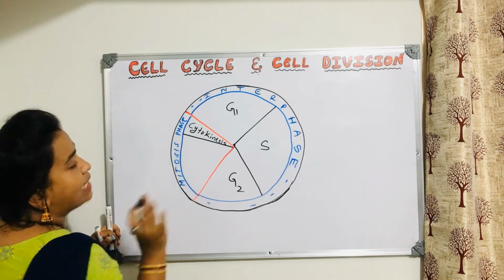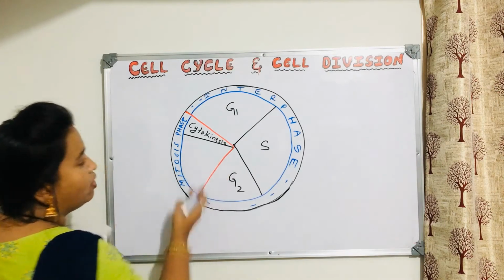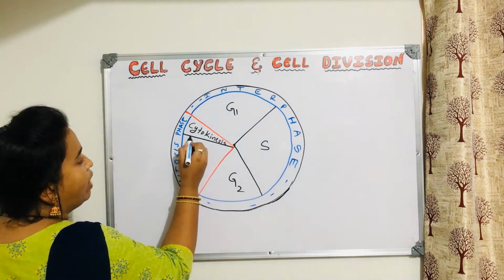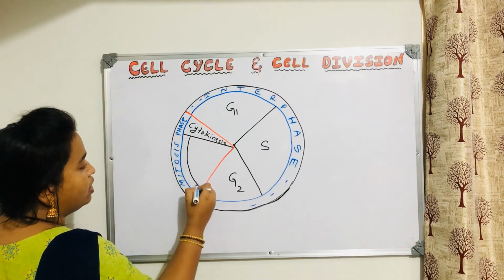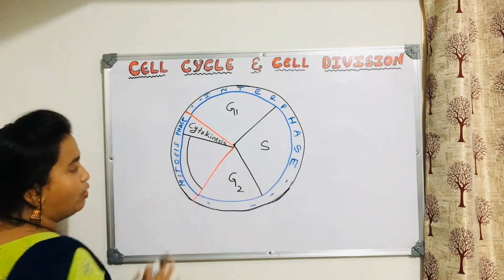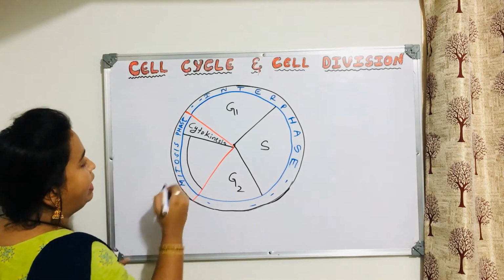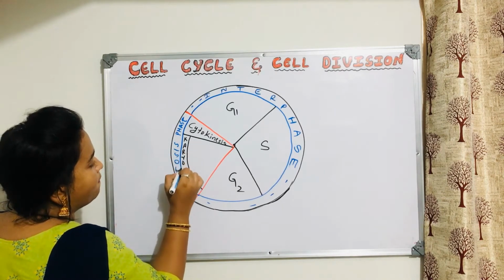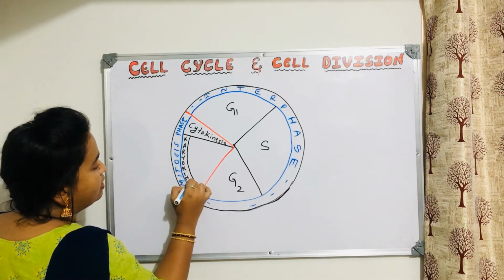And what about this? This completely it is karyokinesis, but we cannot write it here because within karyokinesis we have some other stages. So we will make one more line over here to just show that this complete part is karyokinesis, and I will be writing it here like this. Karyokinesis.